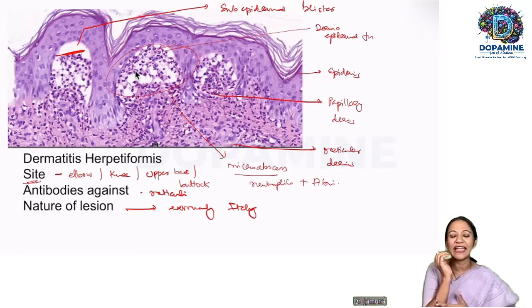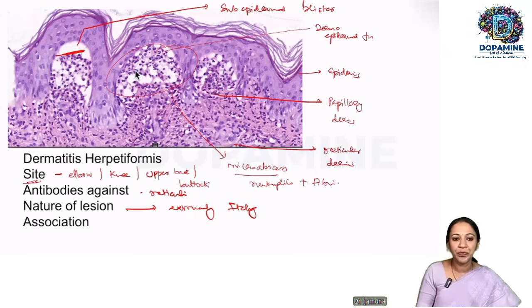Extremely itchy. They'll have an intense itching on the back of the elbow. Okay. And what is the association? As we are already aware, it is celiac disease. And what is a direct immunofluorescence picture? So here it is IgA granular deposit.